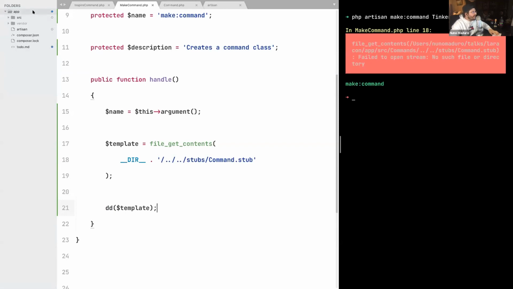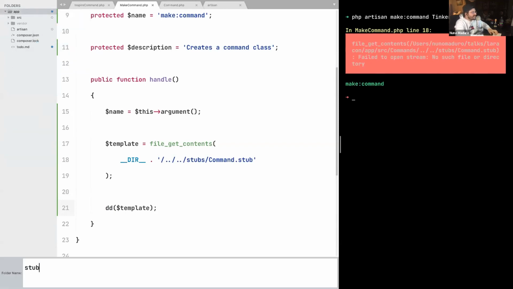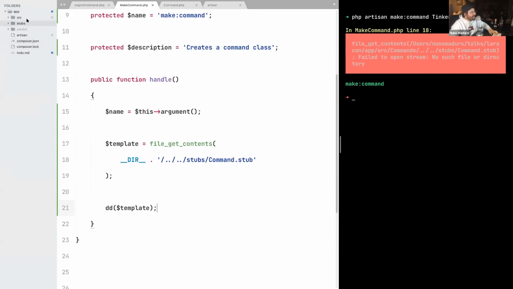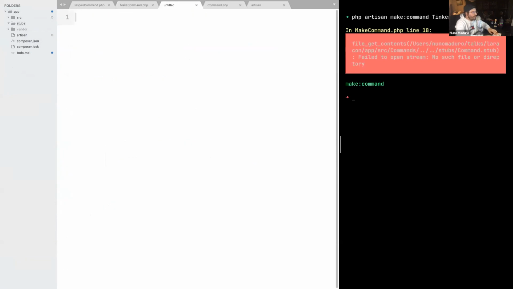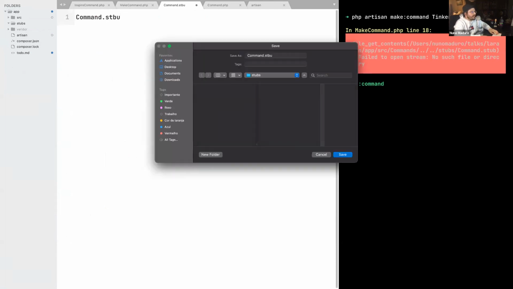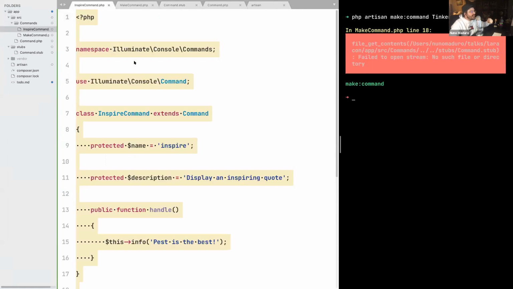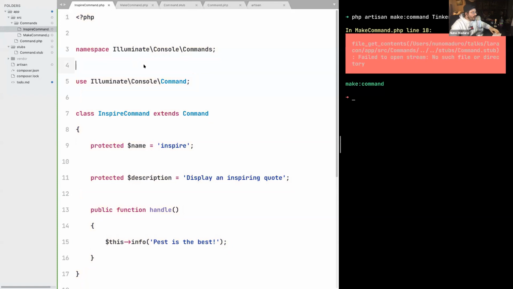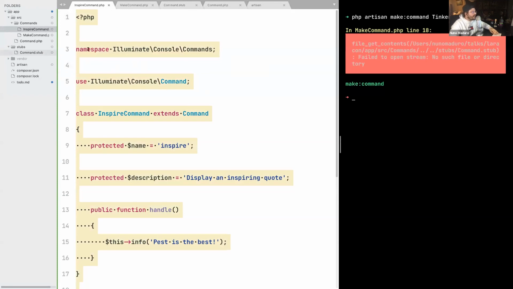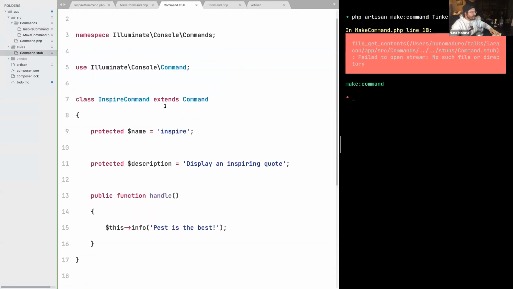And then Laravel basically has this folder with the name stubs on the source directory of my component. And I can just create this file, which has the name command.stub. Oops, there we go. All right, once I have the file created, I can finally just copy paste the contents into it. And I think we can use this inspire command as an example. So let's just copy the entire content of the inspire command and put it within our command.stub.